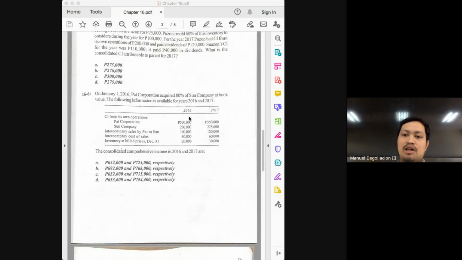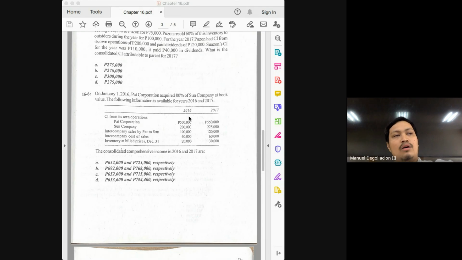In problem 16-6, the question asks for two things: the consolidated comprehensive income in 2016 and 2017. Okay, let's start with 2016. By the way, how is this different from the previous problem, class? In the previous problem, what was being asked? Income attributable to the parent. Here, it is only asking for the consolidated income. So which one can be answered faster, class? This one or the previous problem? This one. Okay, we will be omitting or skipping one step.